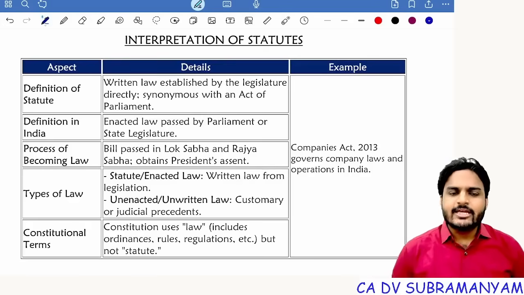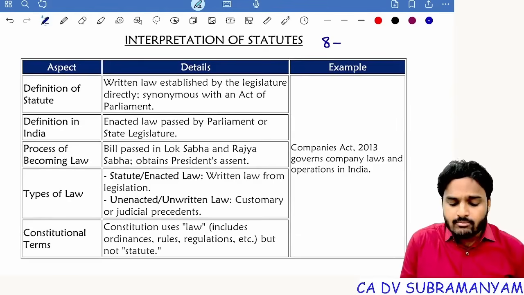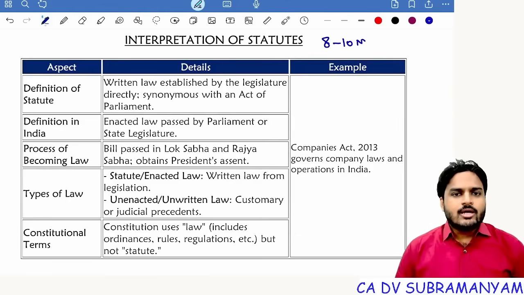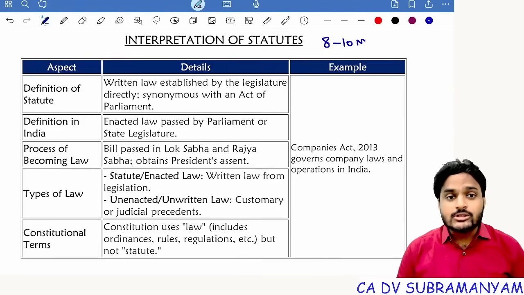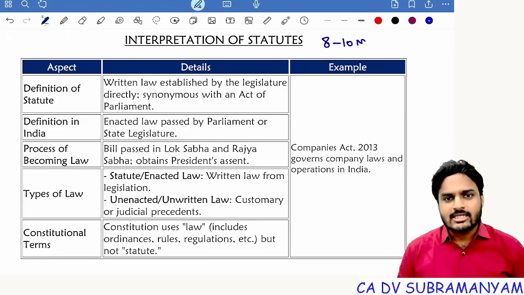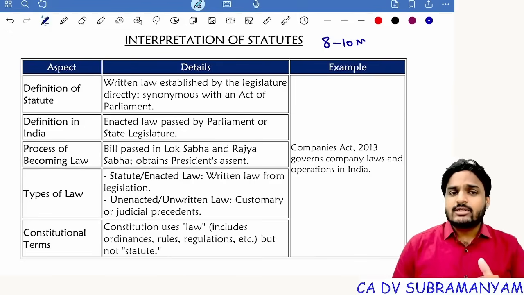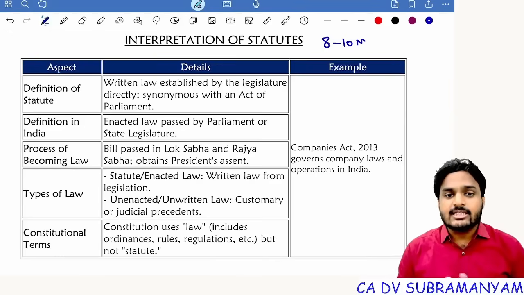Hello students, in this lecture I am revising interpretation of statutes, which has a weightage of 8 to 10 marks in your examination. The highlight of this chapter is that it is easy to understand but difficult to reproduce relevant content in the examination. As a result, the majority of students are taking this chapter as a choice. But looking at the weightage, it's not advisable, so don't take this chapter as a choice. I'm going to revise this chapter for the next 30 to 35 minutes. After revision, you will find the chapter is easy.